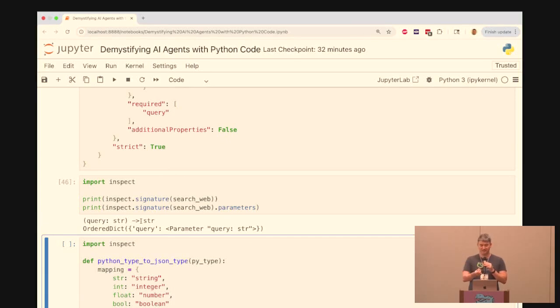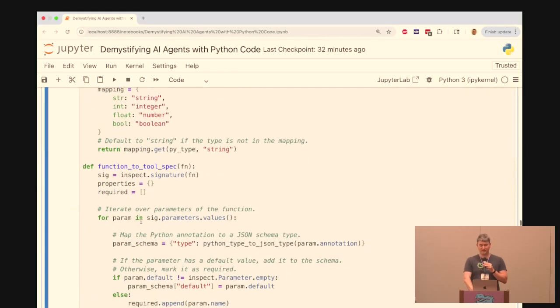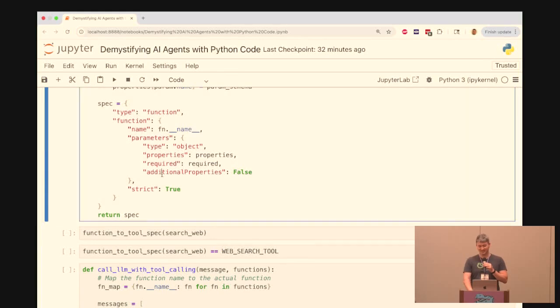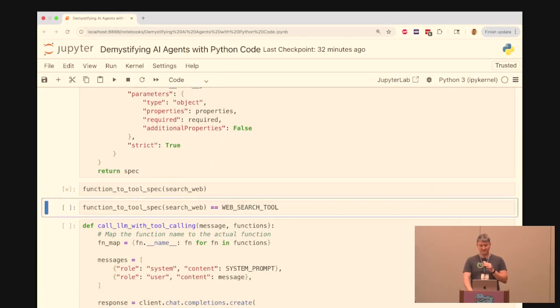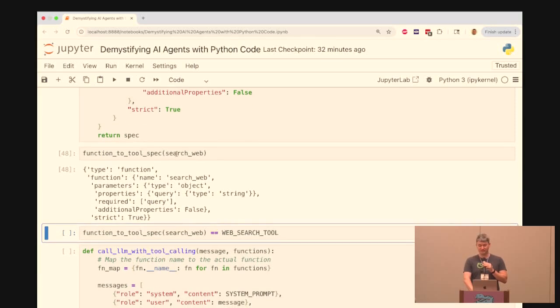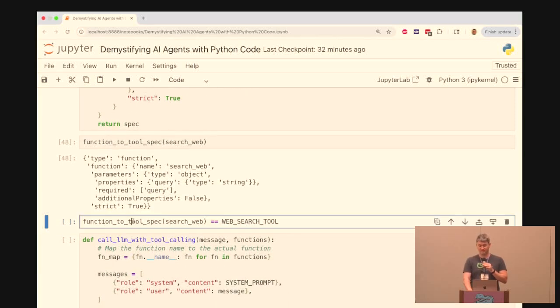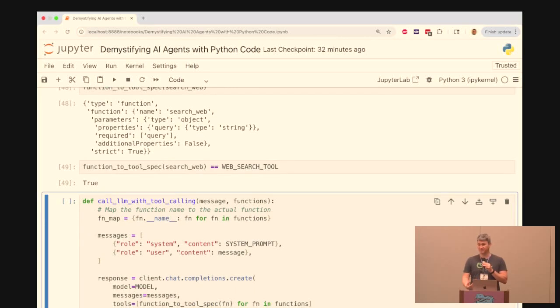We get parameters, we get descriptions, and so you could write a function like this, which, again, you should review in the notebook, but it would basically let us go from the function to this tool object, and that's what a lot of frameworks will do for you, so that you don't have to type out this OpenAPI spec.